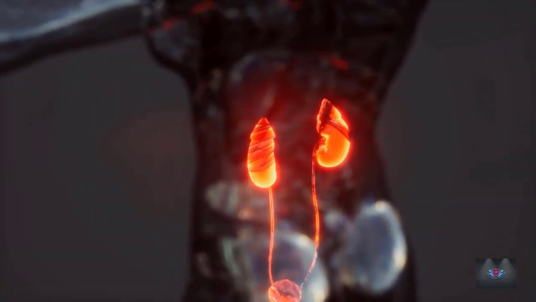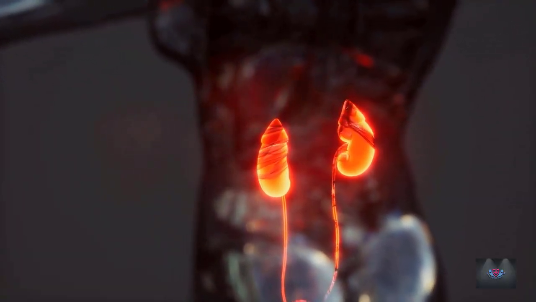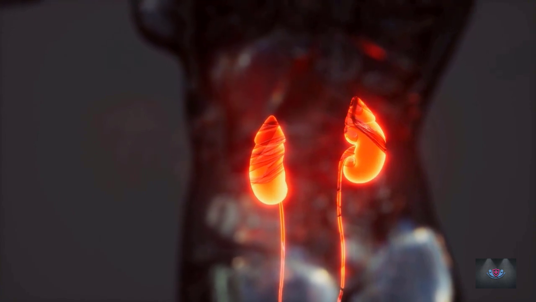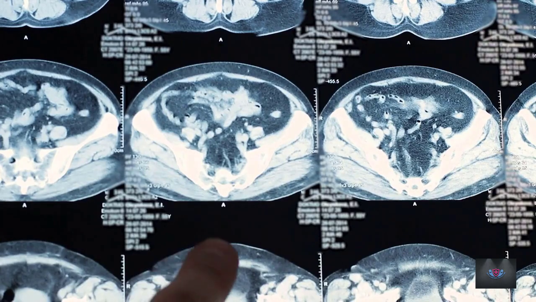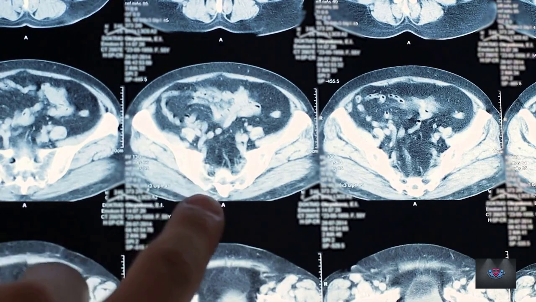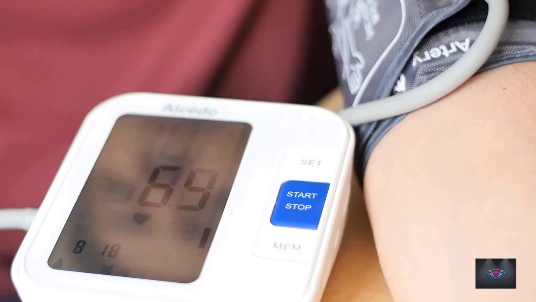2. Nephropathy. Nephropathy is a condition where the kidneys are damaged due to high levels of glucose in the blood. It can lead to chronic kidney disease and, ultimately, kidney failure. Symptoms of nephropathy include high blood pressure, protein in the urine, and swelling in the legs and feet.